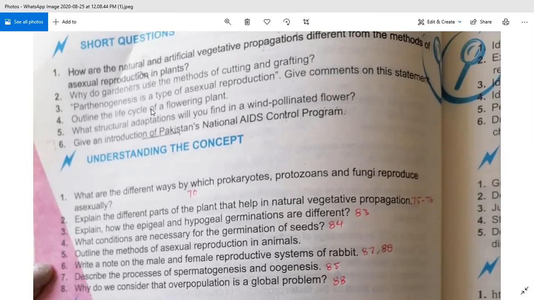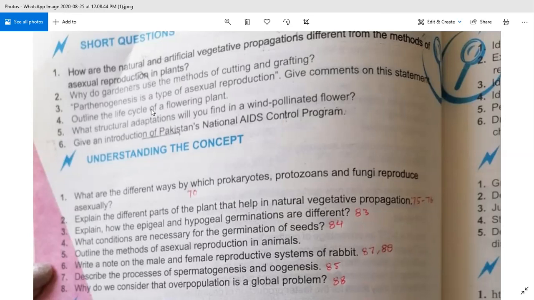If you want to write the life cycle of a flowering plant, I tell you again: first write zygote, then make an arrow, then write sporophyte, then make an arrow, then write spores, then make an arrow, then write gametophyte, then make an arrow, then write gametes, then make an arrow, and in the end you will write the zygote.